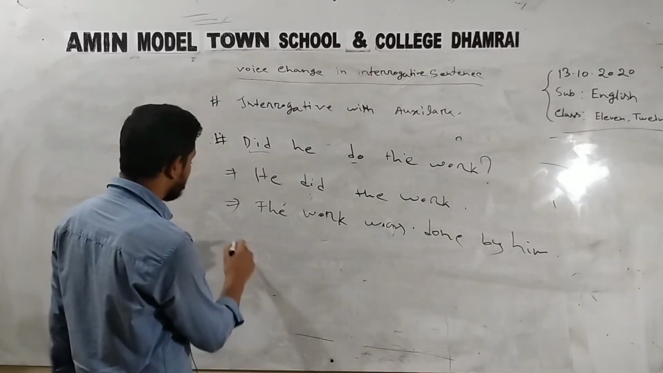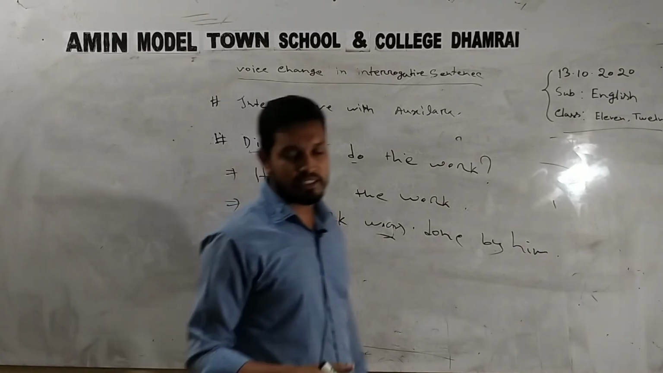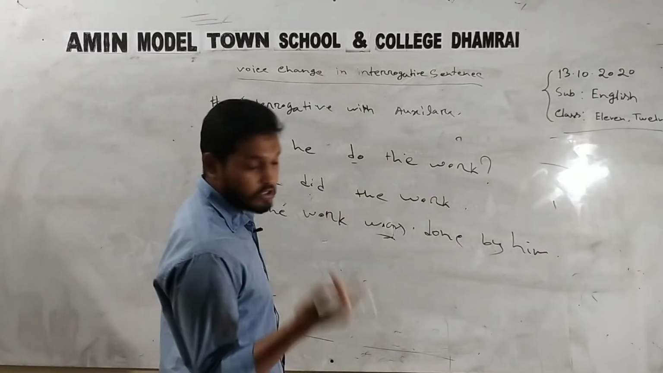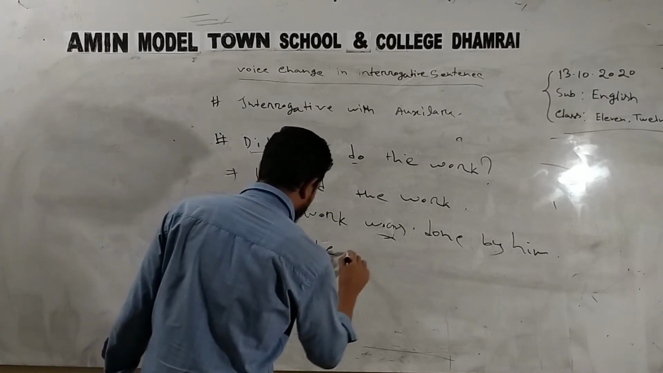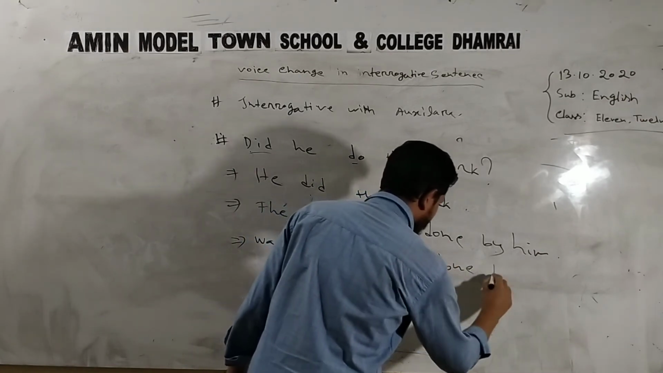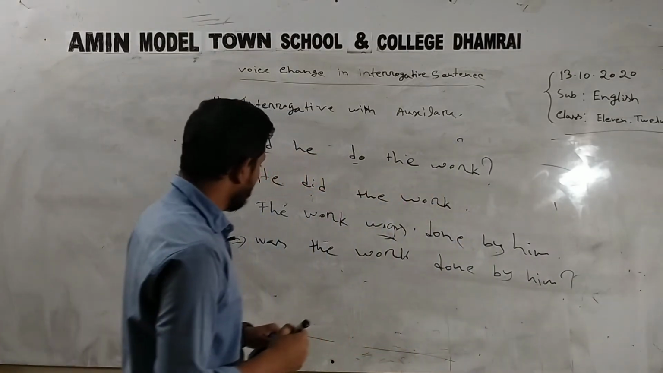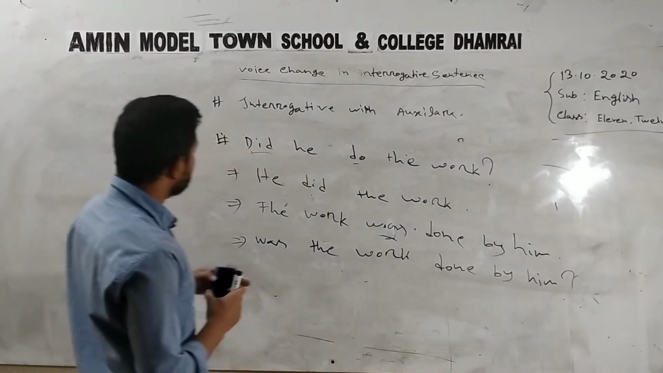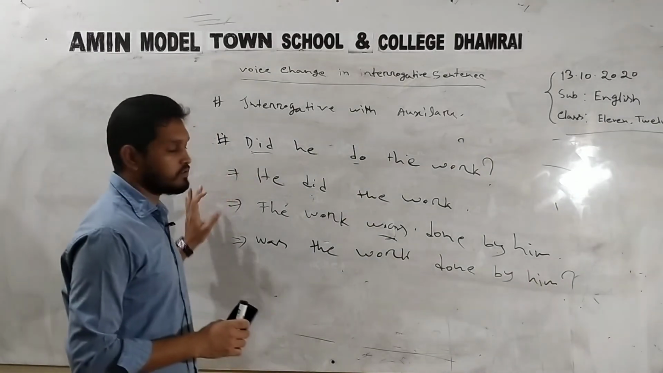And another task is to make it an interrogative sentence. Was is the auxiliary verb. As we know, if we put any auxiliary verb at the very beginning of the sentence, it will be in question form. Let's see. Was the work done by him, and a question mark. Was the work done by him? That is the interrogative form. So these are the two types of supplementary ways to do the passive voice and the interrogative in passive voice.